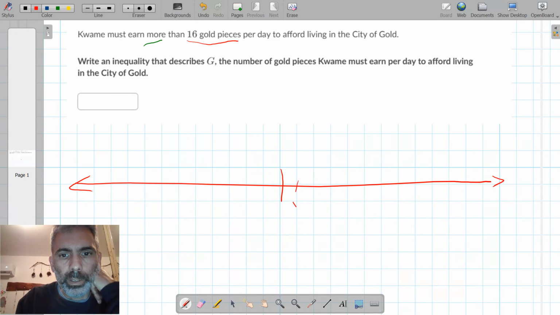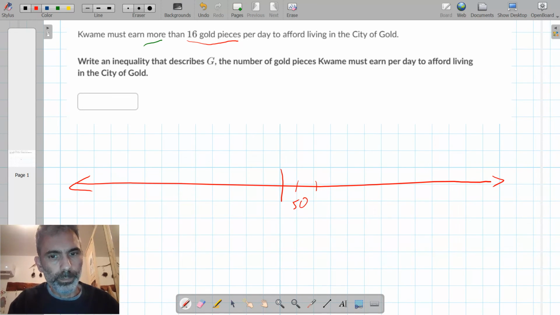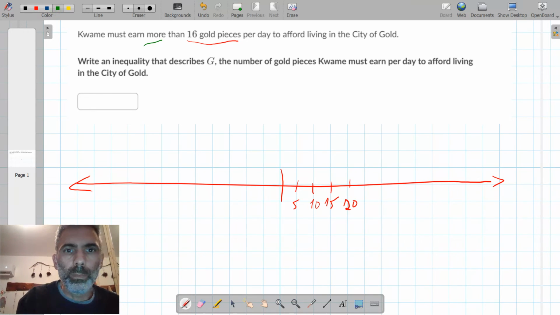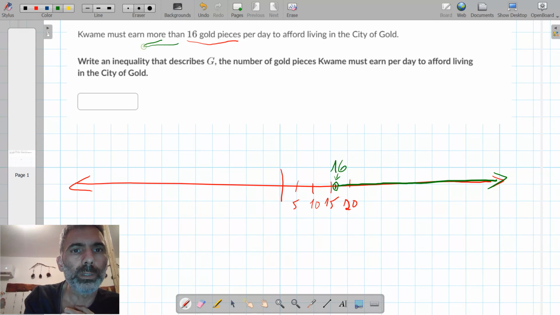Okay, so let's say this is 5, this is 10, this is 15, this is 20, so 16 is somewhere here. Each value of G needs to be to the right of 16, more than 16, not including 16.